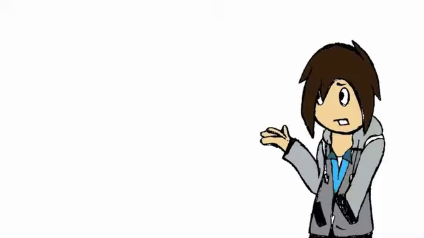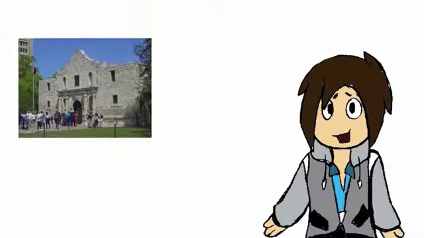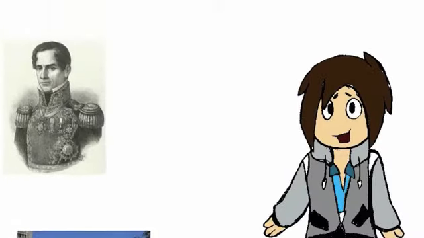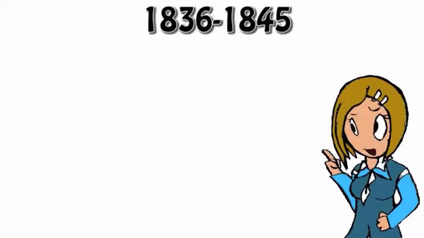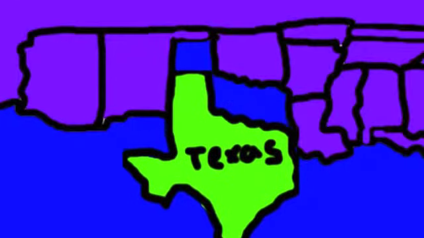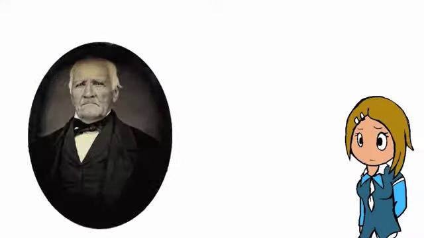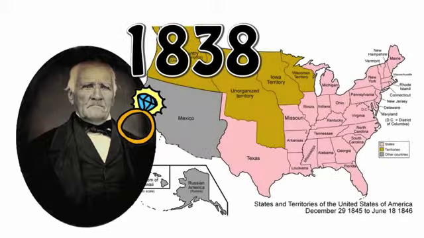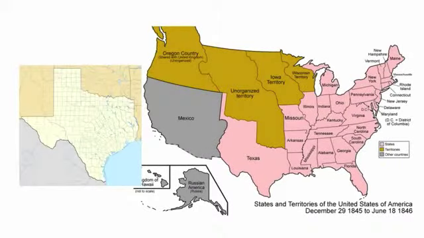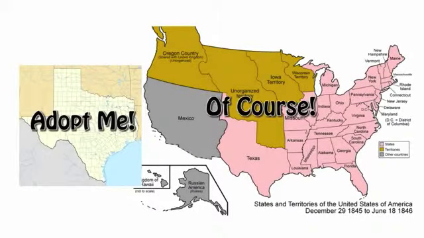During the Texas Revolution, the Anglos lost at the Alamo, but Texans captured Santa Anna and eventually won their independence in 1836. From 1836 to 1845, Texas became an independent nation and Sam Houston became the president. In 1838, Houston proposed to the U.S. to annex Texas, which would make it become a state instead of just an independent nation.